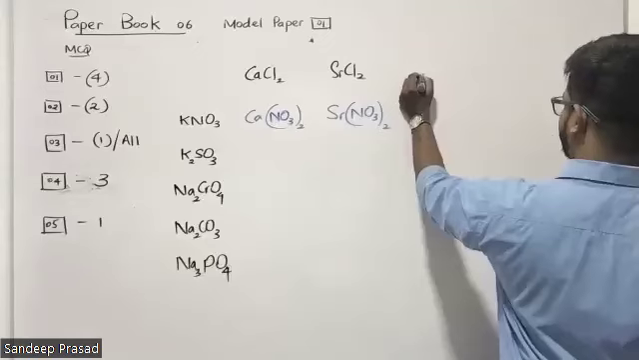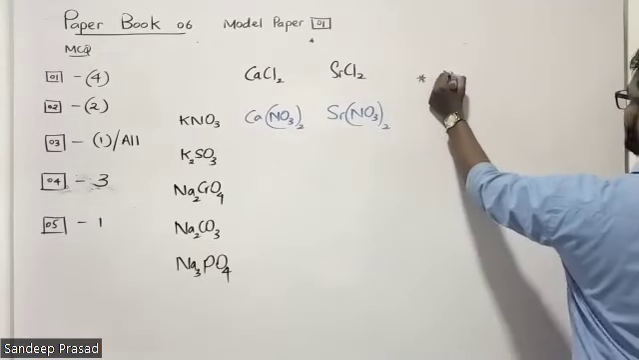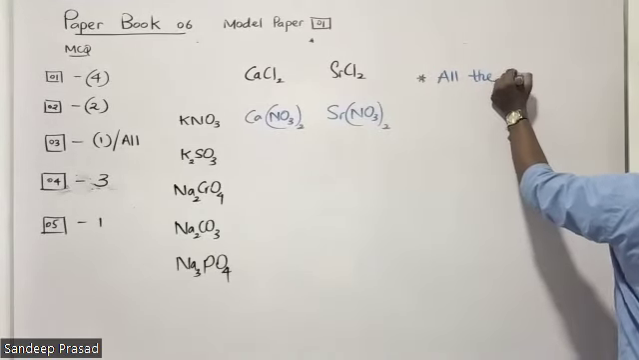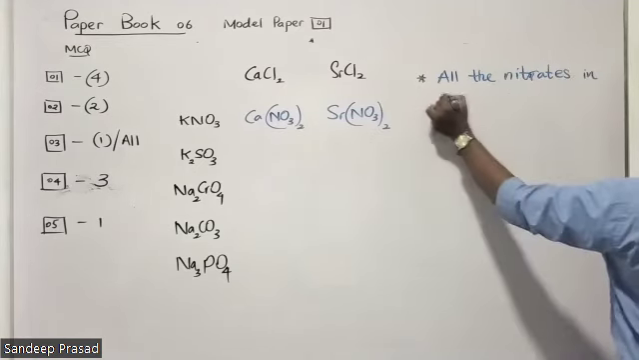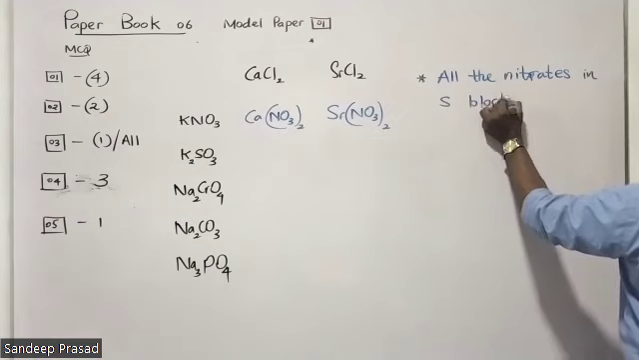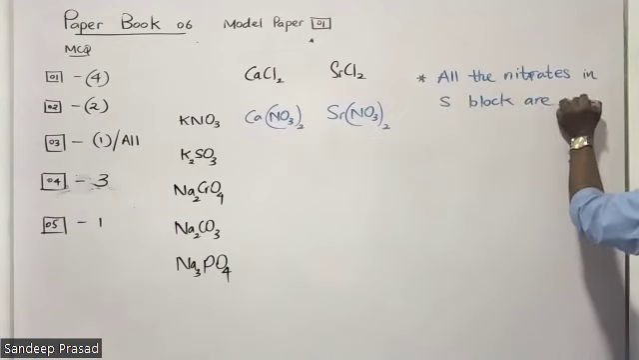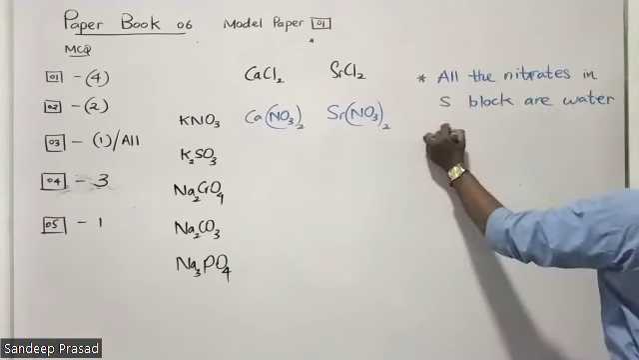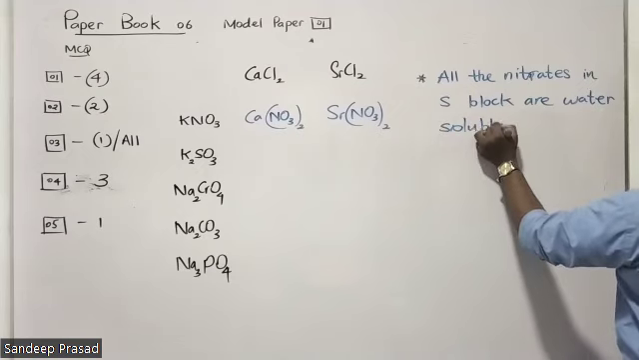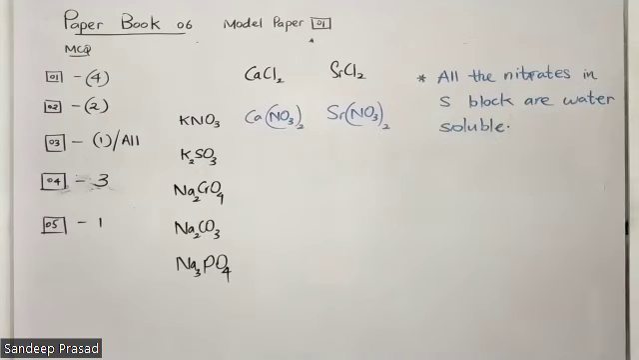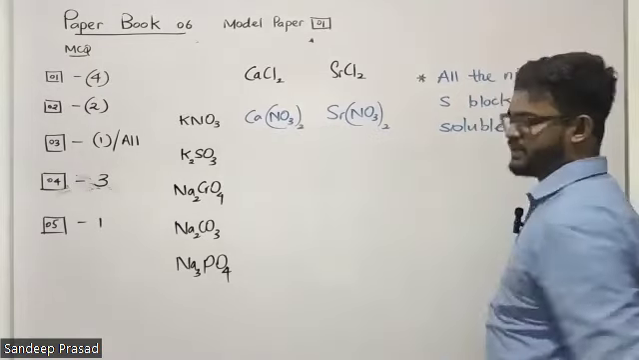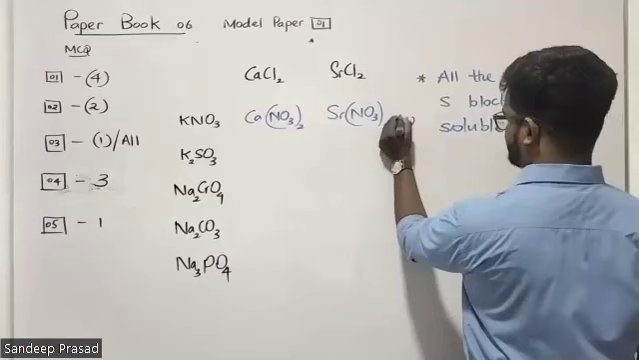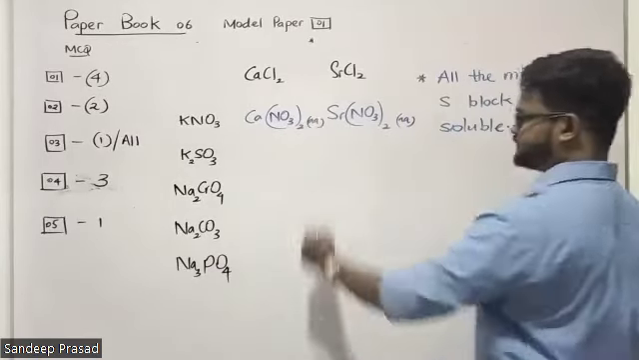Remember, students, as a theory, we learned that all the nitrates in S block are water soluble. So this is a theory point we learned. All the nitrates in S block are water soluble. So therefore, these are completely water soluble. We can write aqueous, AQ.